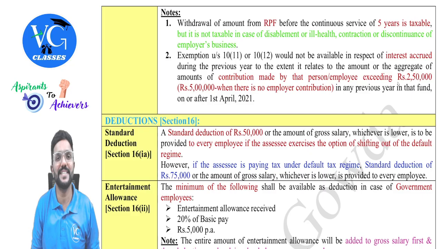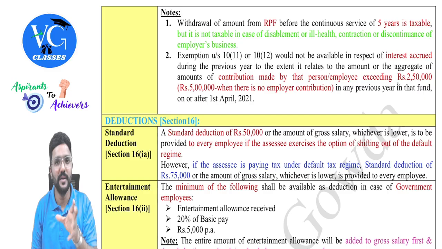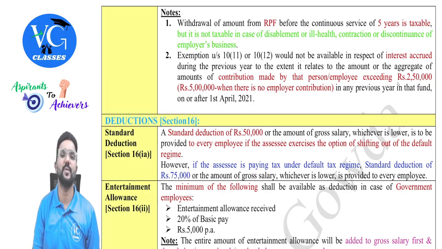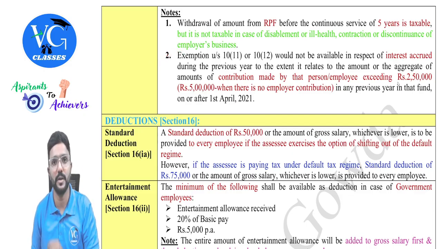Sir, why is the 2 lakh itself not taxable? Guys, I myself am contributing it for my benefit. So 2 lakh is like a principal amount that is not taxable. On 2 lakh, whatever income is earned, only that will be taxable. Clear? Yes. So please be careful. I'm repeating it again and again: this second note is with respect to employee contribution.